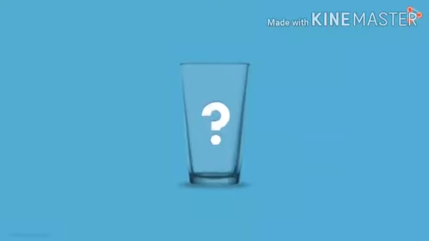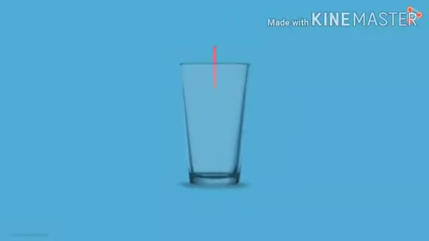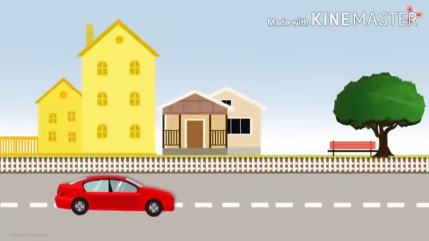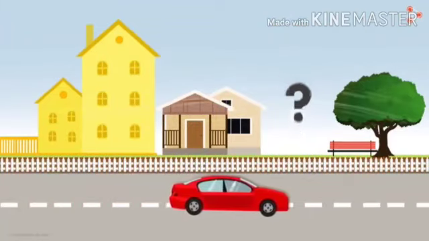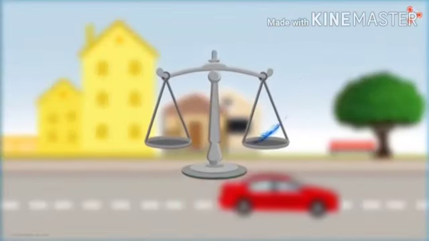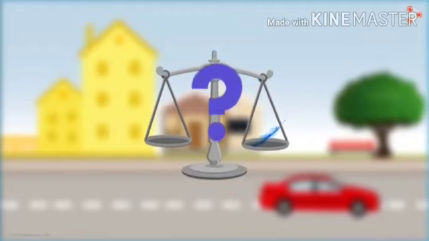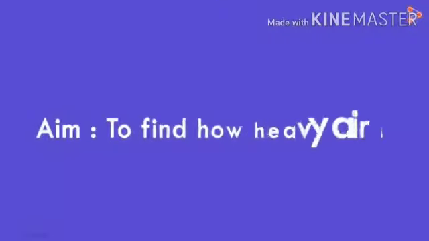You are seeing a glass. What is there in the glass? You may say it is empty, there is nothing. But actually, there is something. What is it? It is the air. Air is present everywhere. We know that air surrounds us. Is air heavy? Usually we say air is light. But actually, is it true? Let us find out with an experiment.